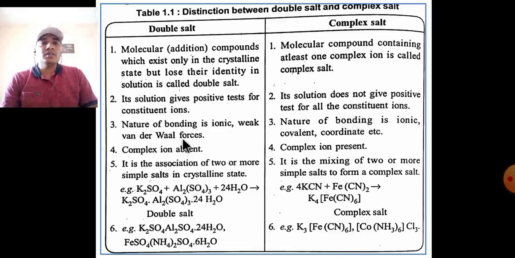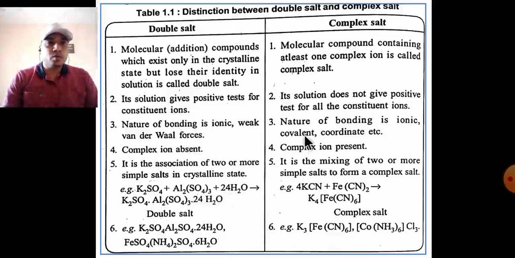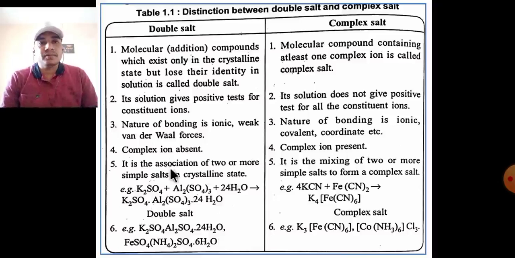The nature of bonding in double salts is ionic and weak van der Waals forces, but in complex salts the bonding is ionic, covalent and coordinate covalent.